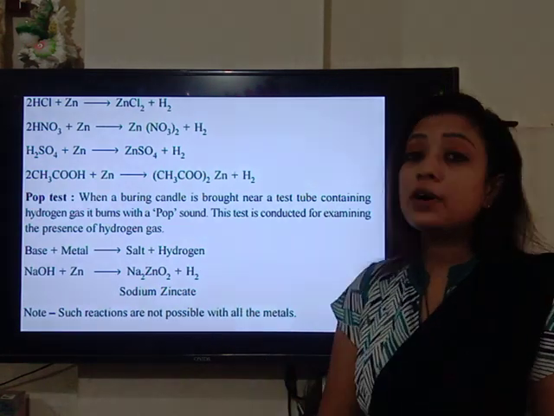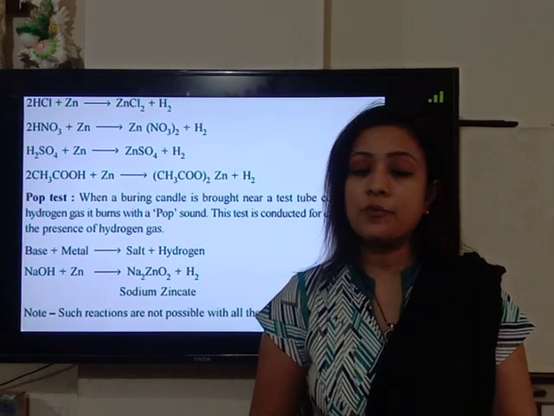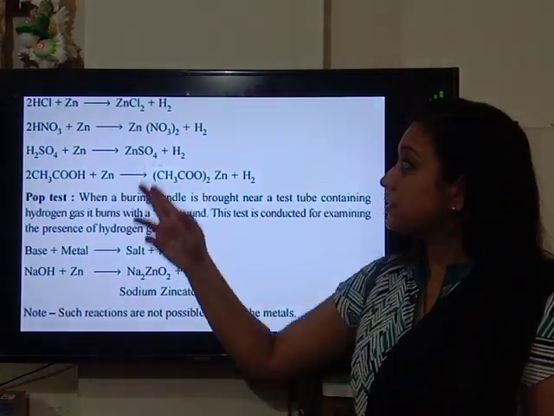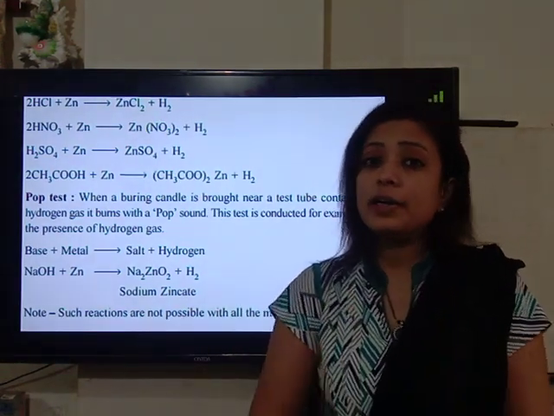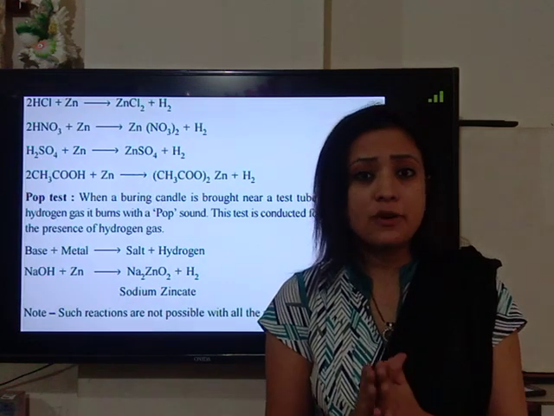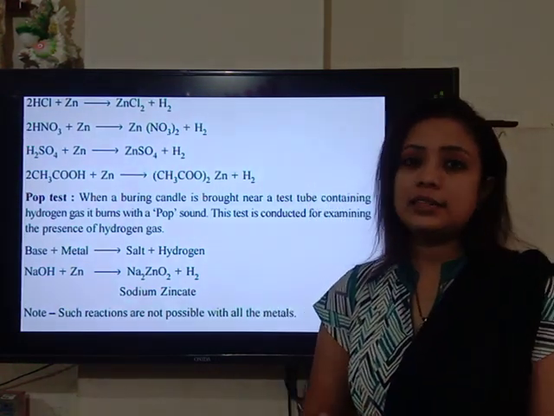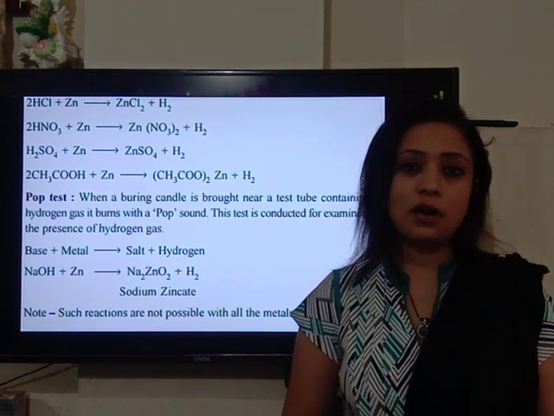So here is the first property of acids, where the acid reacts with metal. When acid reacts with metal, it forms salt and produces hydrogen gas. So the first property of acid is the reaction of acid with metal. When metal reacts with the acids, the reaction produces salt and hydrogen gas evolves.